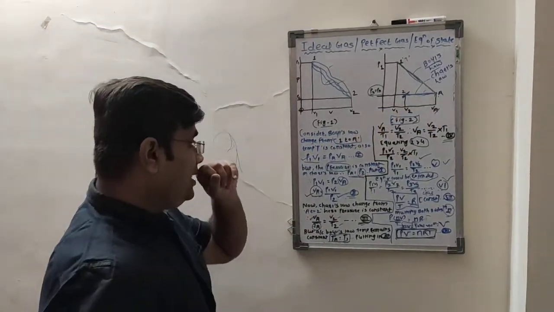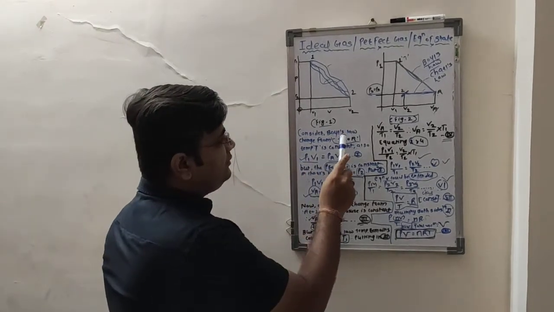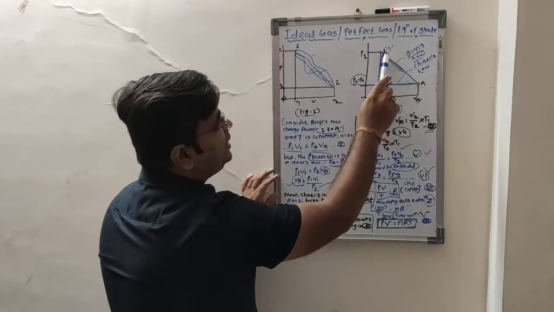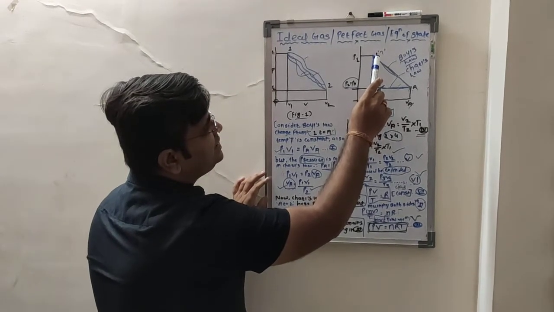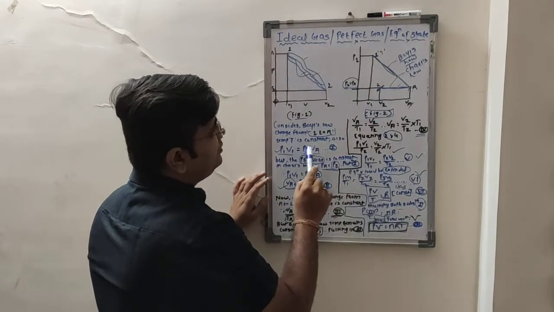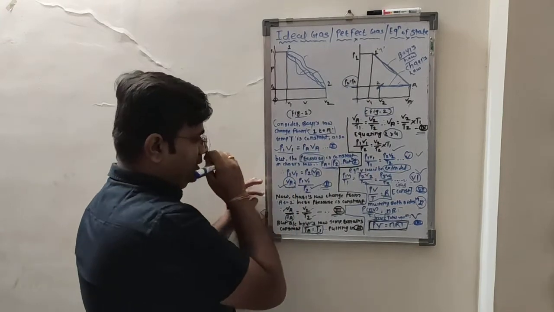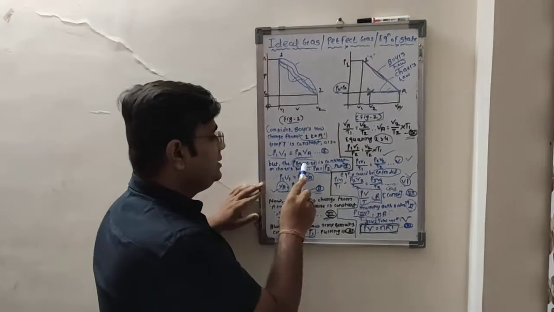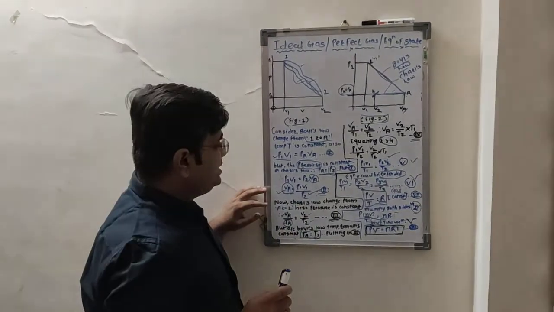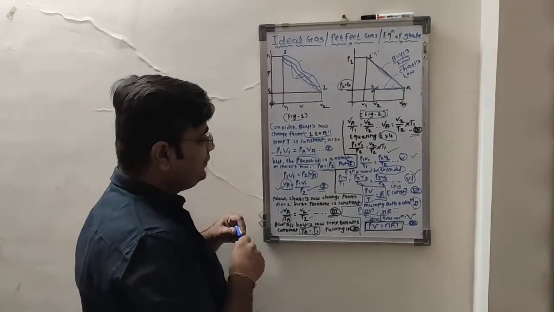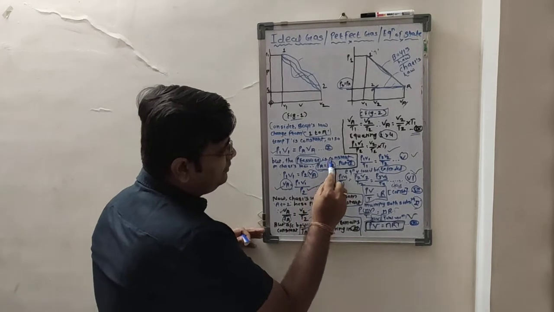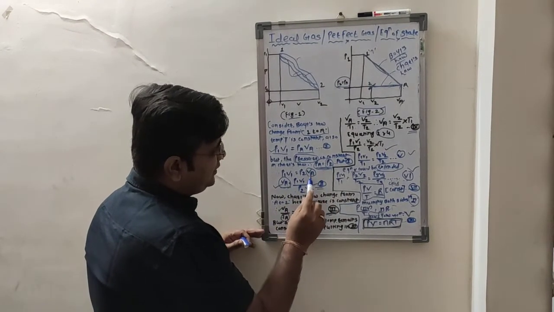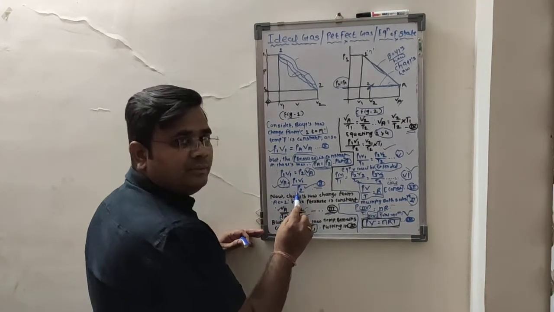Now here Boyle's law will be applied from 1 to A. So therefore the temperature is constant, P1 V1 is equal to PA VA. But the pressure is constant in Charles law, so therefore PA is equal to P2. So we have replaced it, and we have got VA is equal to P1 V1 by P2.